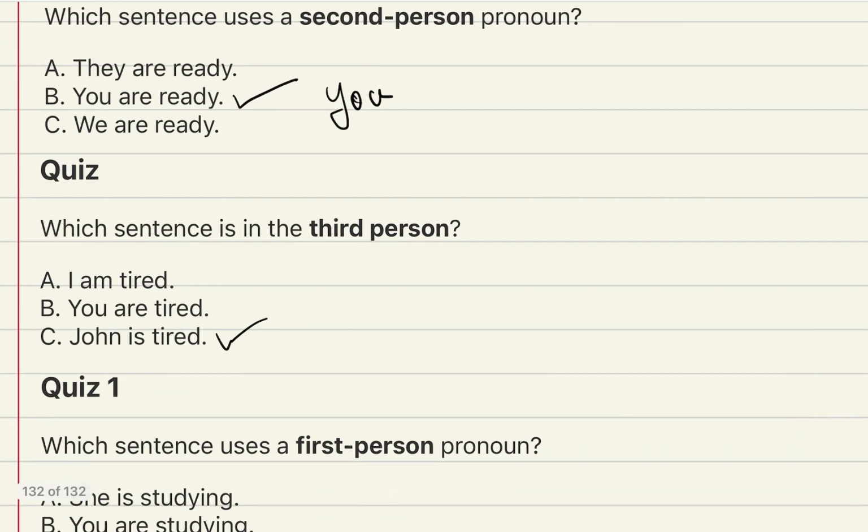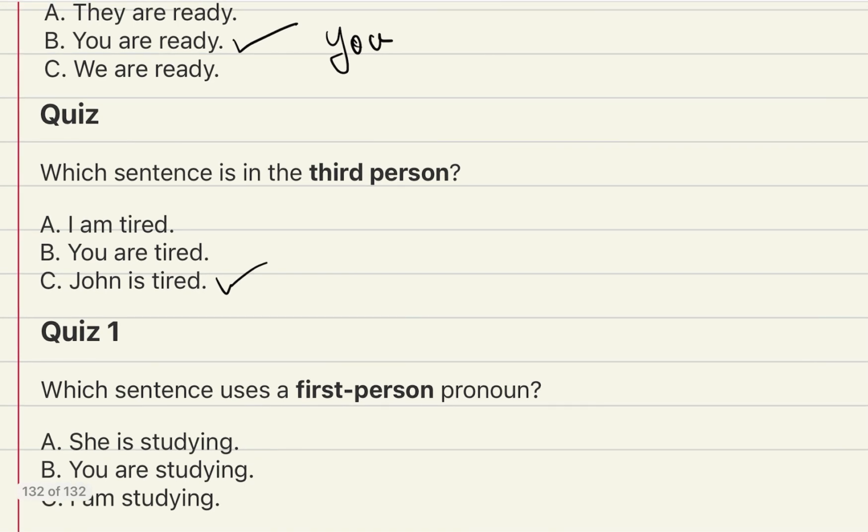Okay, our last quiz. Which sentence uses first person? Okay, so take a second. Okay, so remember, first person, we're talking about ourselves, or a group is talking about themselves.